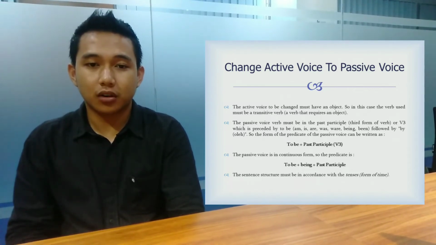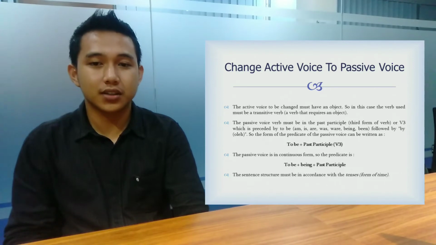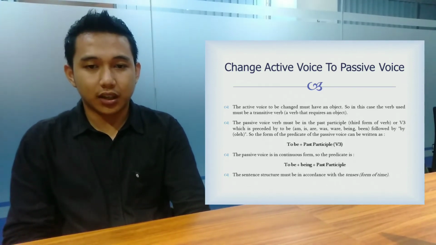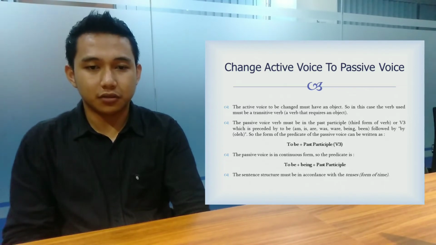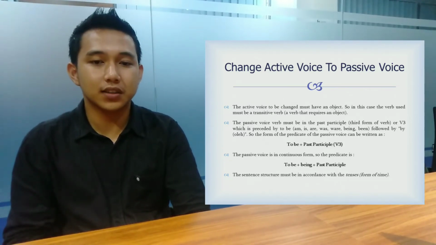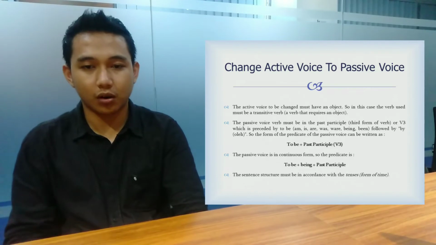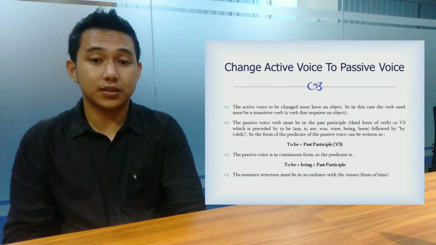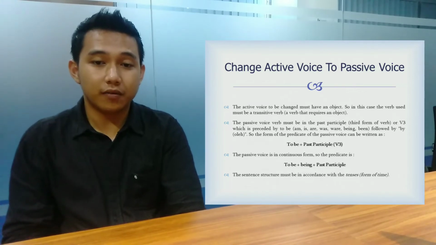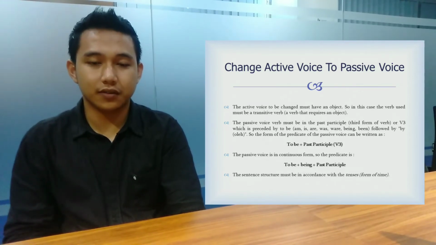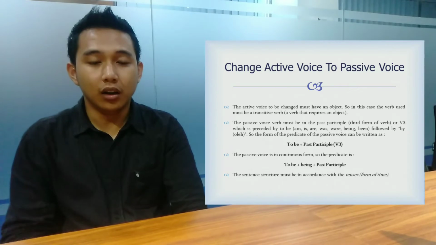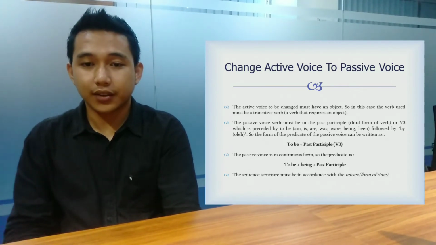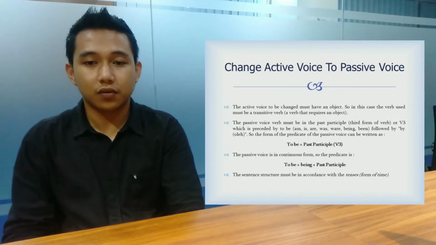So the form of the predicate of the passive voice can be written as to be plus past participle, verb 3. The passive voice in continuous form has the predicate to be plus being plus past participle. The sentence structure must be in accordance with the tense form of time.